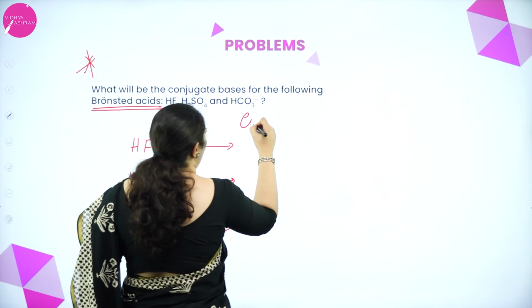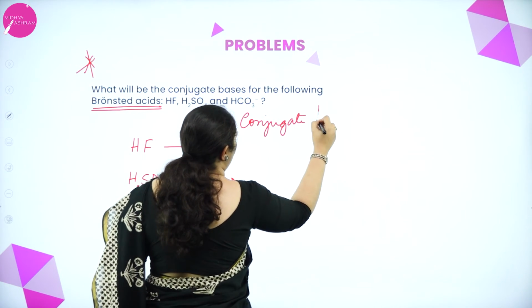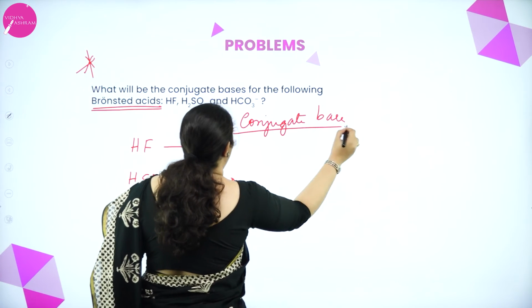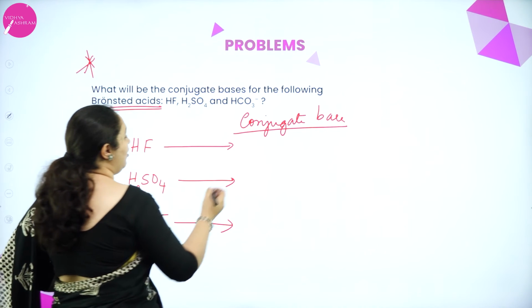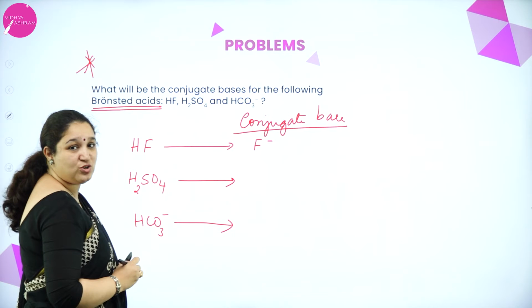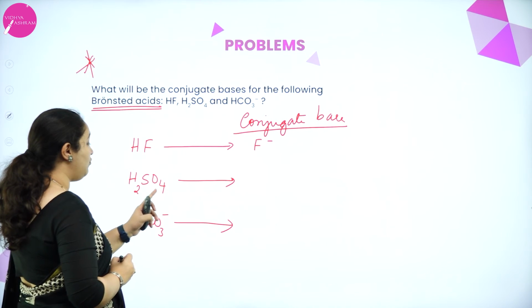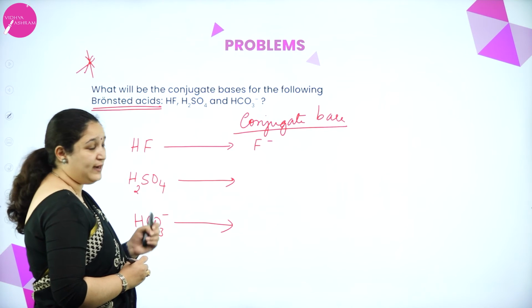So the conjugate base for all of these, and this is acid. I'll remove an H plus ion from this. I'll get F minus. So that's the conjugate base. H2SO4, if I remove one H plus ion, what will I get?